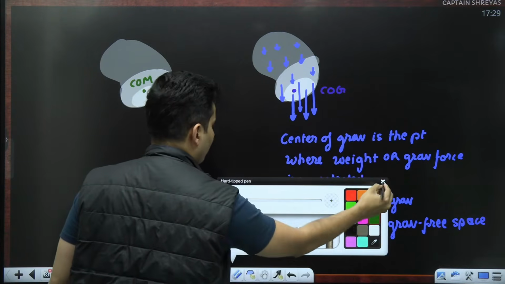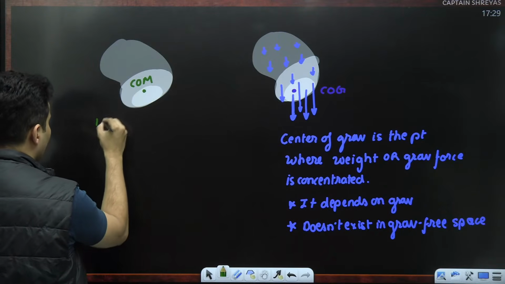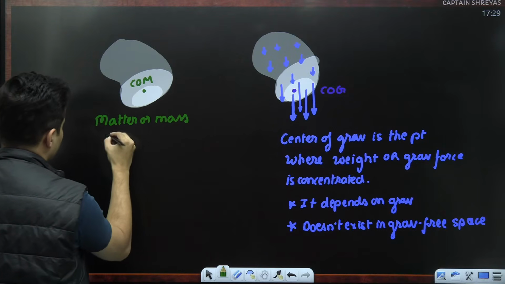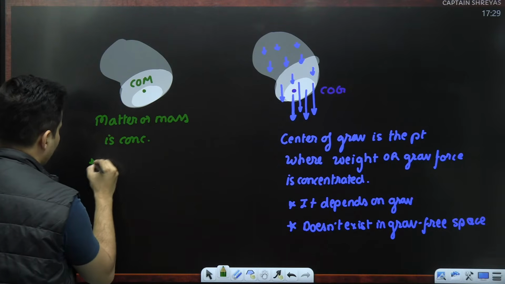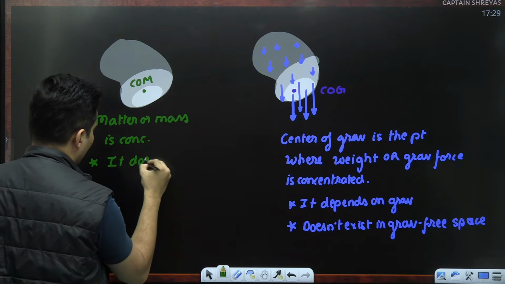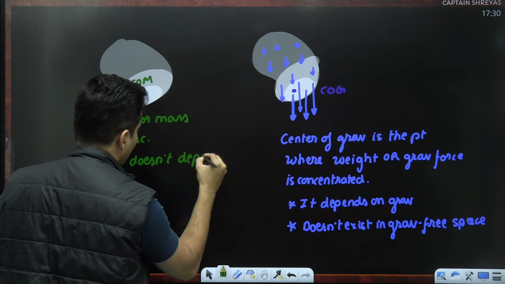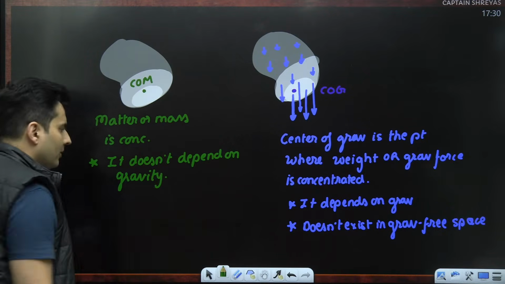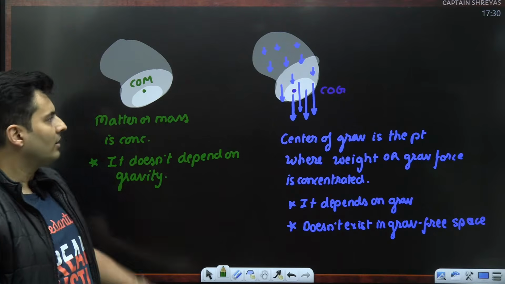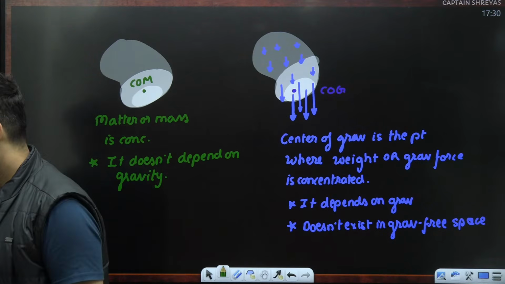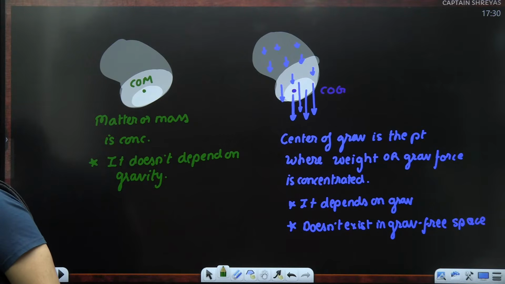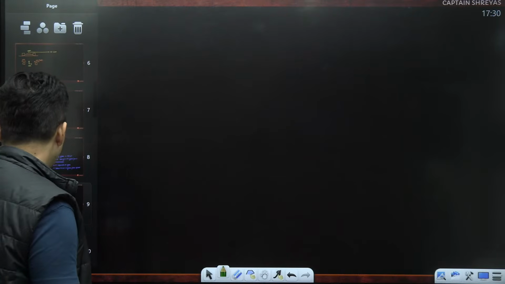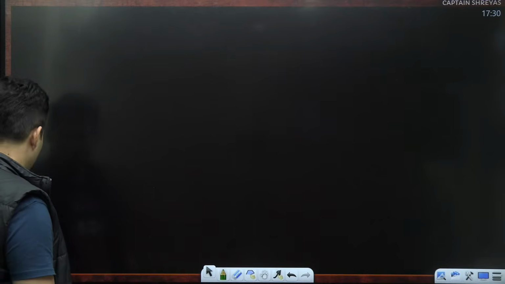Whereas this one, center of mass, is where the matter or mass is concentrated, and the important thing is it doesn't depend on gravity. Is the difference clear? In our JEE syllabus, we have center of mass, we don't have center of gravity. We have only center of mass. As simple as that.